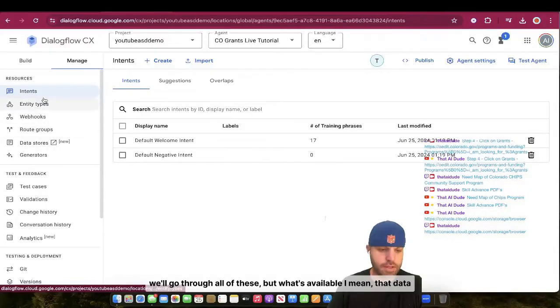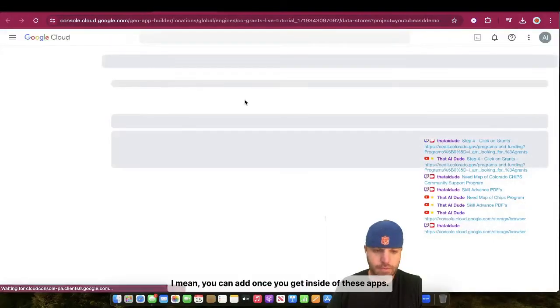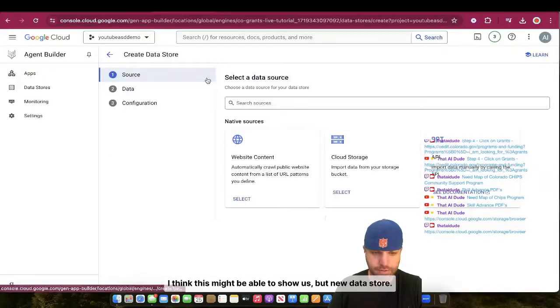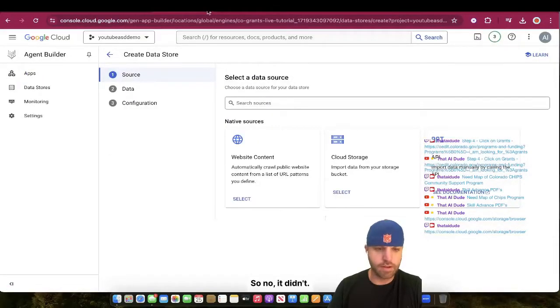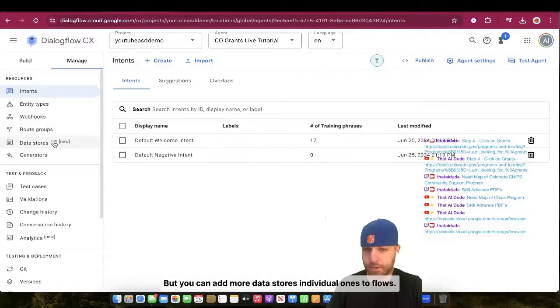We'll go through all of these, but what's available, I mean, that data store is something we uploaded. You can add your website. Once you get inside of these apps, I think this might be able to show us, but new data store. Okay, so no, it didn't. But we'll take a look at those inside of the app. But you can add more data stores, individual ones, the flows.